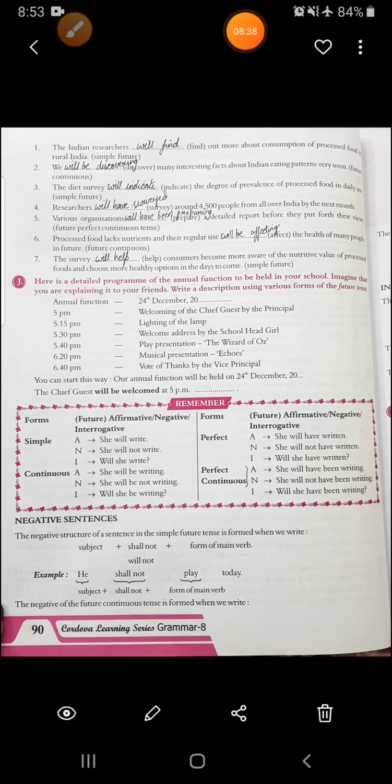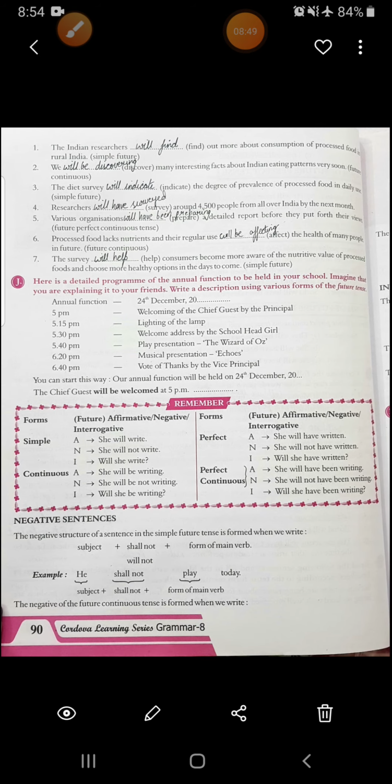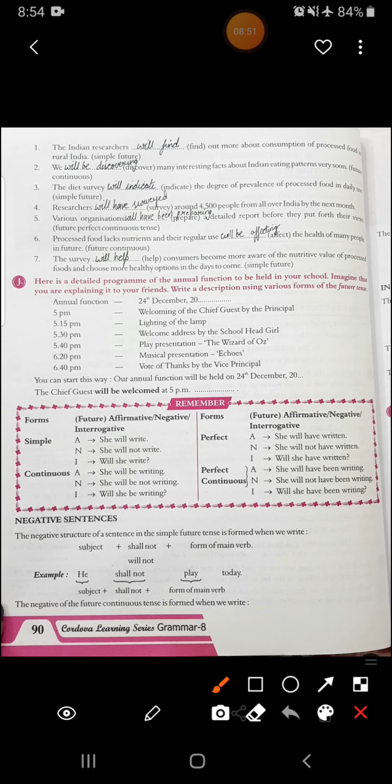Now see here, in negative structures of a sentence in the simple future tense, we write subject plus shall not or will not plus main form of the verb, like he shall not play today.